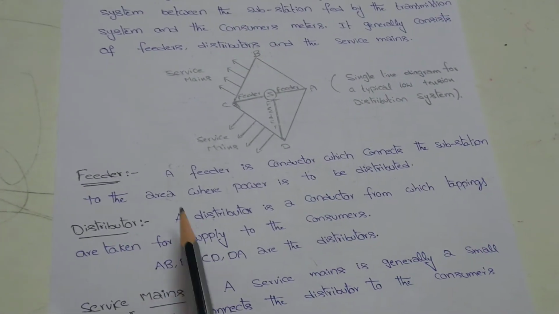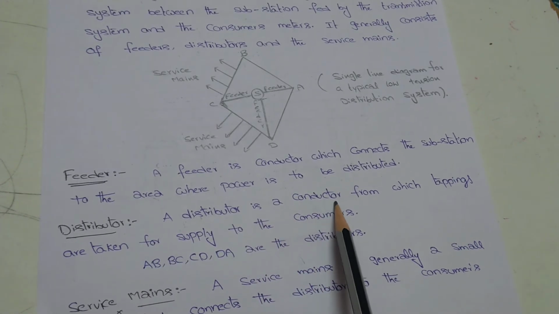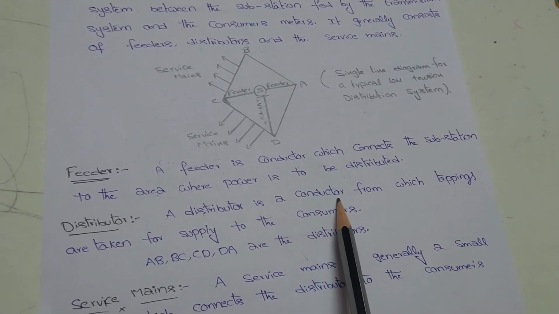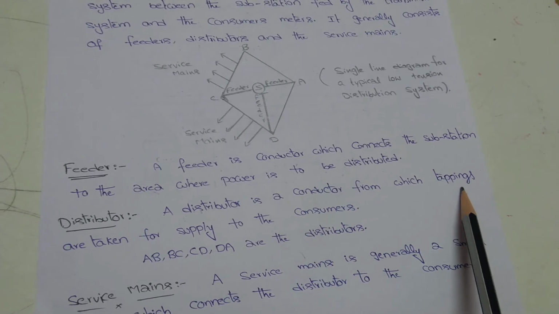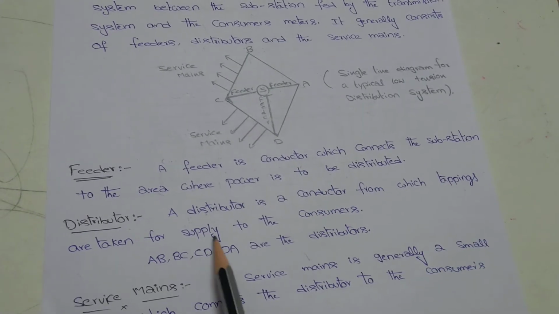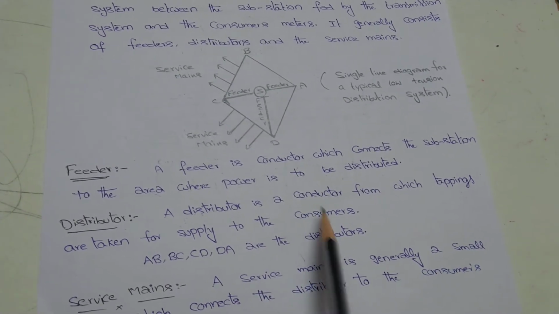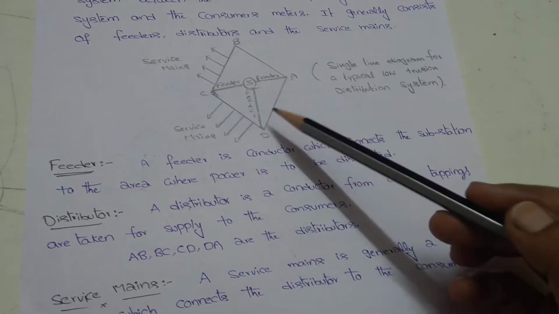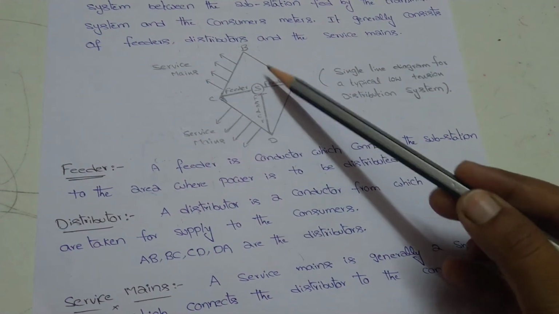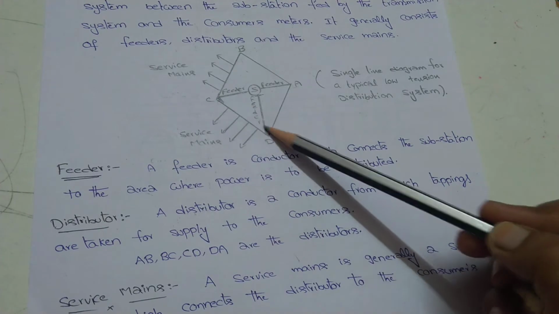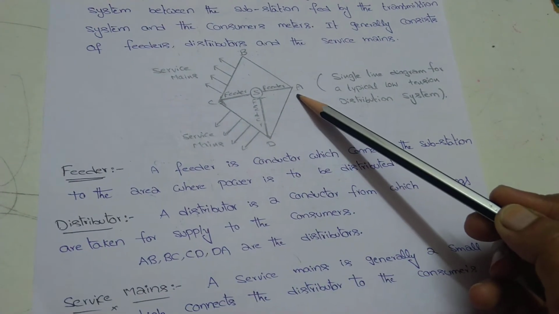Next, distributor. A distributor is also one type of conductor. From this distributor, the tappings are taken to supply the consumers. From the diagram, AB, BC, CD, DA are the distributors.